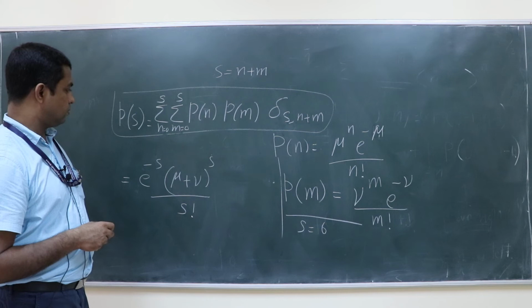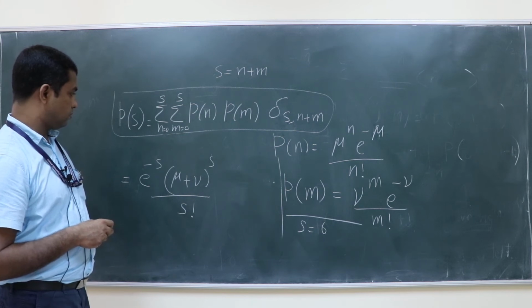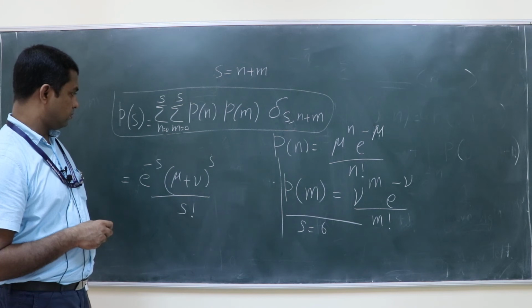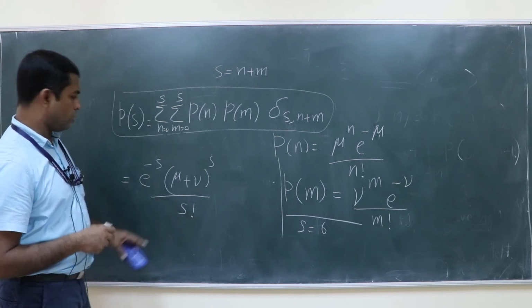Sir, I am getting mu to the power s into e to the power minus (mu plus nu) by s factorial into (1 plus mu by nu) whole to the power s. Okay, you tell me what you are getting.